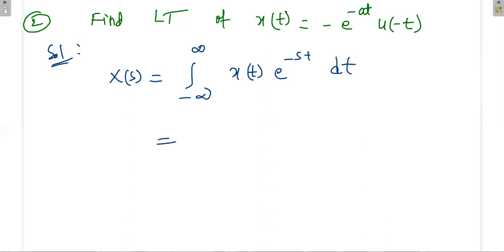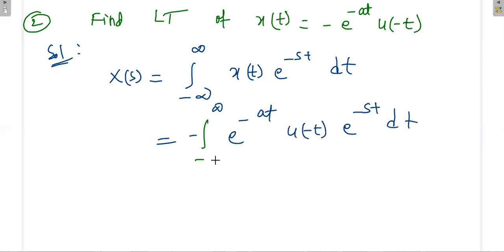Be careful here. Instead of u of t, we are using u of minus t. Then the integral from minus infinity to plus infinity. What is the value of x of t? That is e power minus at u of minus t, times e power minus st dt.